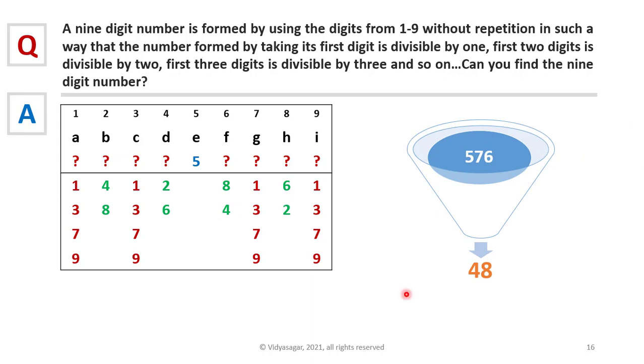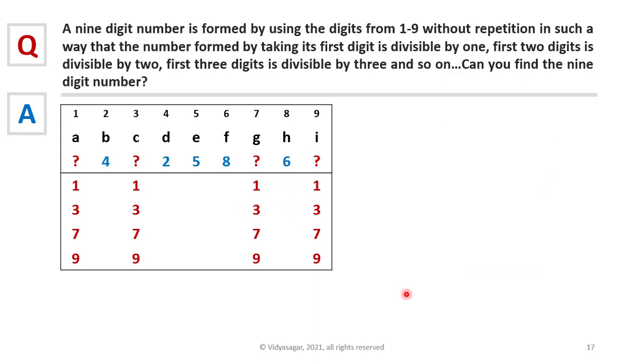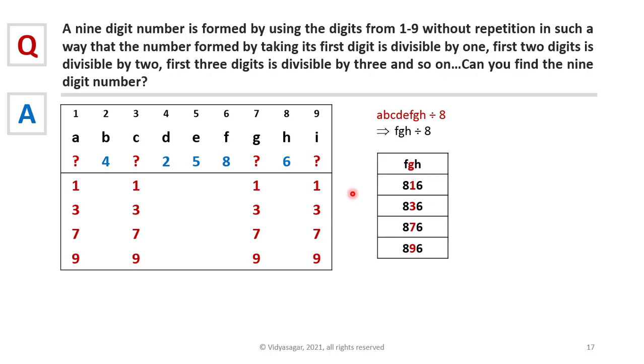Now to simplify it further, let's assume that one of these two combinations, 4286 or 8642, is true and see if we can find the 9-digit number. Let's take 4286 first. Now we know that the first 8 digits should be divisible by 8. That means the last 3 digits of the number should be divisible by 8 as per divisibility rule 8. Now FGH, we know F is 8, H is 6. Now the possible combinations for FGH are 4 possible combinations because G can be any of 1, 3, 7, 9.